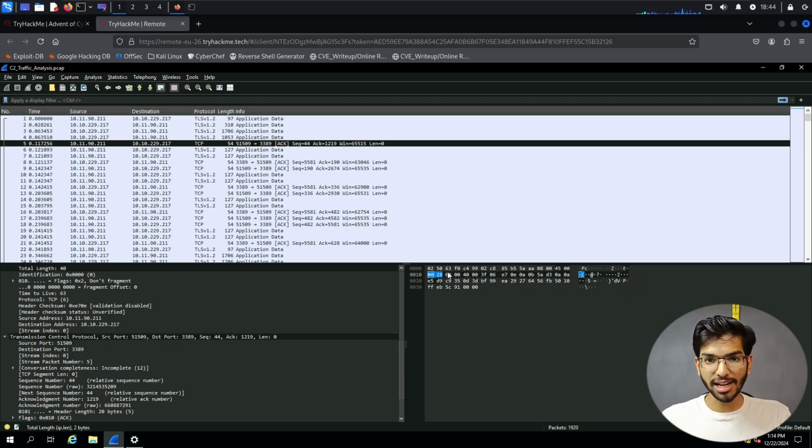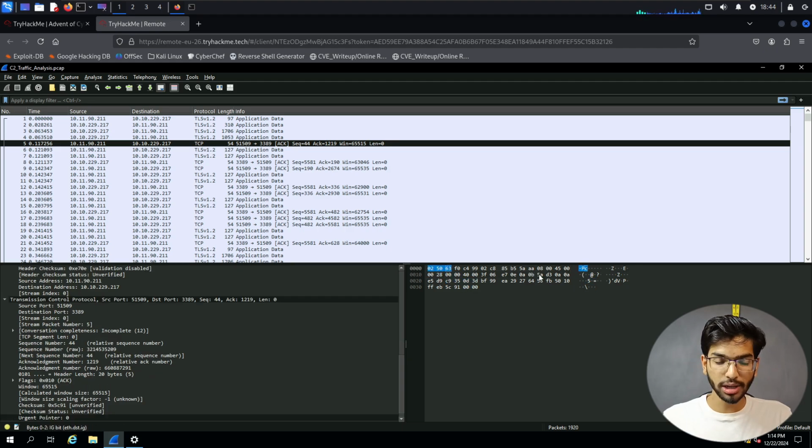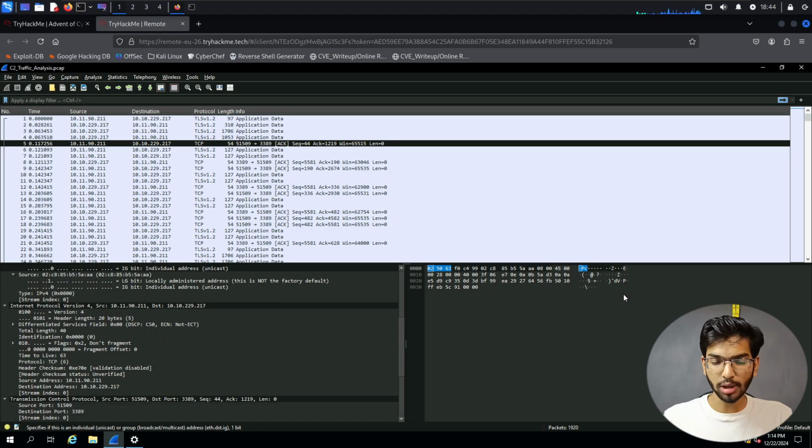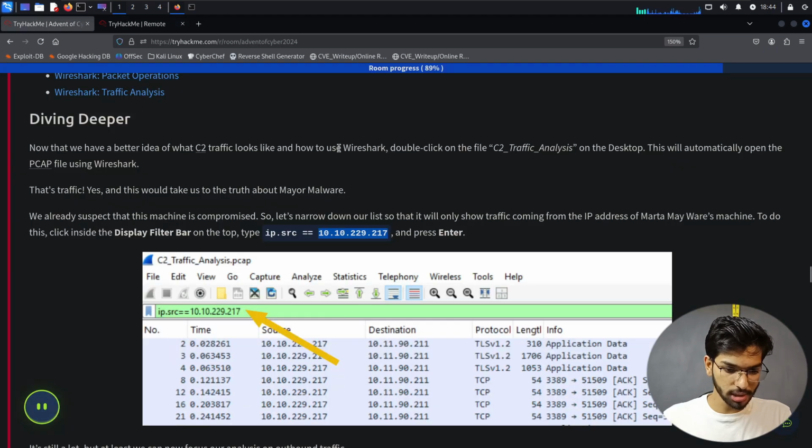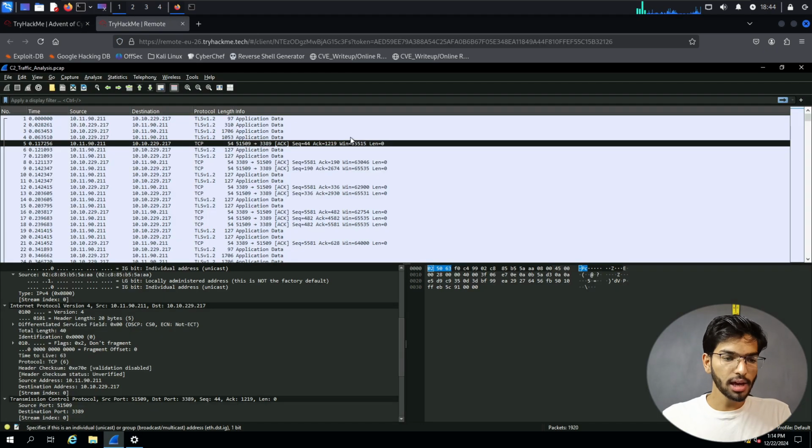They are shown in two formats. One is the hexadecimal format, the most popular way of looking at any traffic or data, and the other one is the decoded version of the hexadecimal characters, whatever we see. So with that understanding, let's do some analysis now. Now I have copied the IP address from this browser here, which is going to be the malware's IP address.